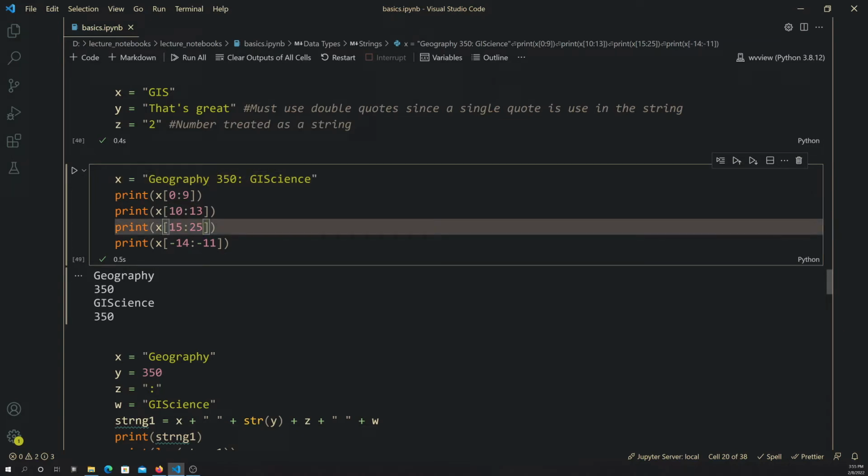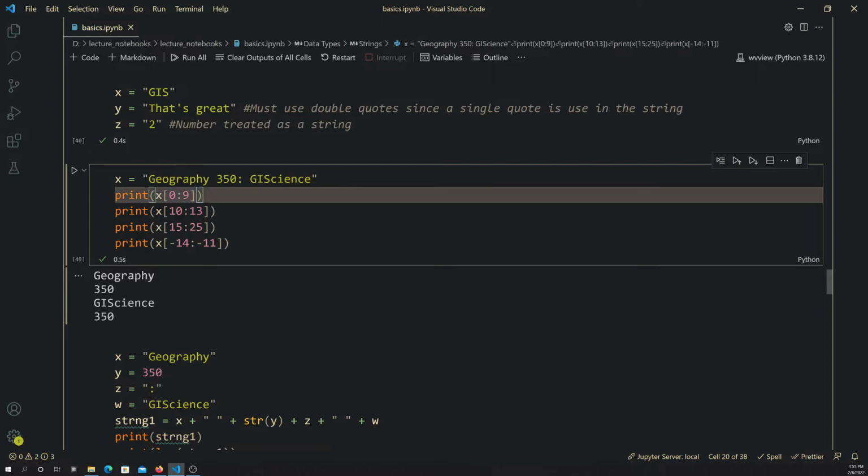Okay, and then you can also index relative to the end. So the last one here, we're going from position -14 to -11, and this is where you start at -1 at the end and then subtract as you go back. So this would be -1, 2, 3, 4, 5, 6, 7, 8, 9, 10, 11, 12, 13, 14. So -14 through -11. Remember, you would go one extra space. So this would be -14, -13, -12, and then -11.